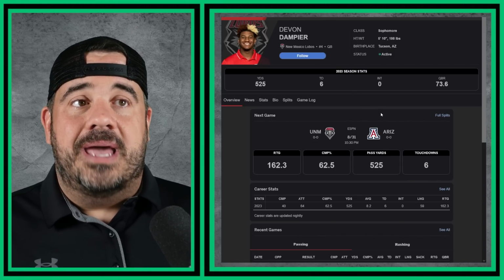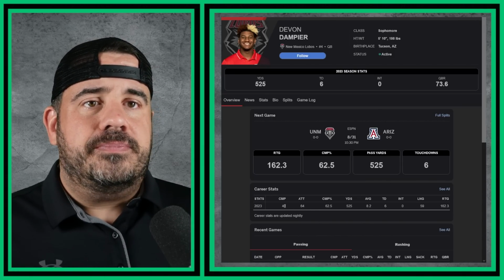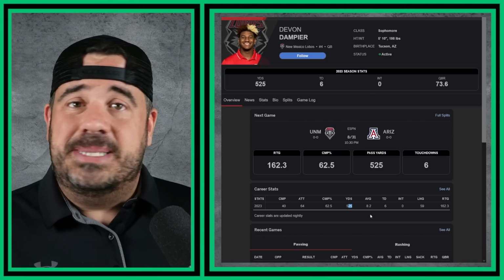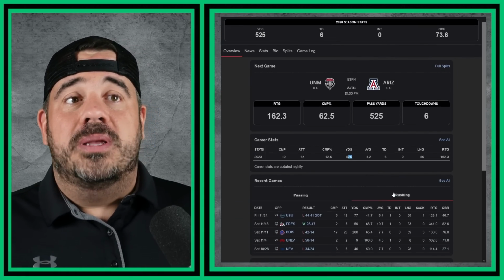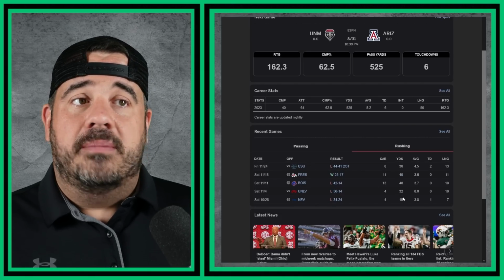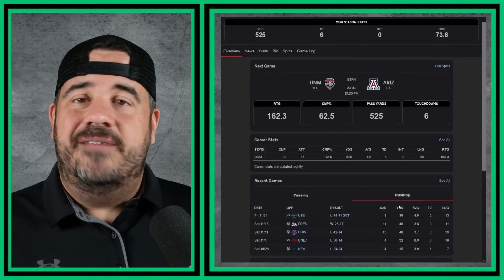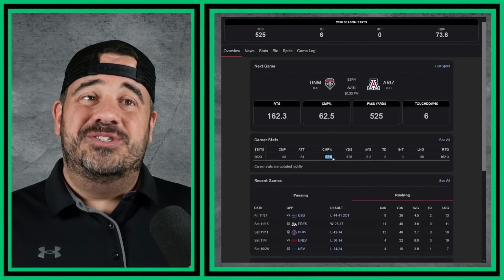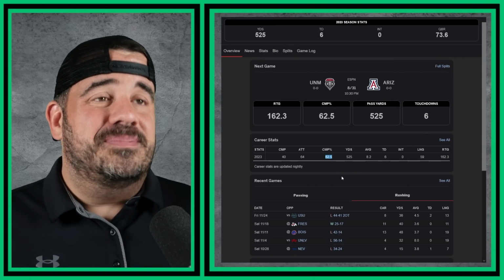If we look at his stats, we can see last year, 40 for 64, 525 yards, 6 touchdowns, and 5 interceptions. That's what he did. Now, he also runs a good bit too. So rushing, you can see what he did. He scrambles around a little bit. He played 5 games, decent-ish numbers, I would say. Not terrible. 62% passing is not great, but it's not bad.